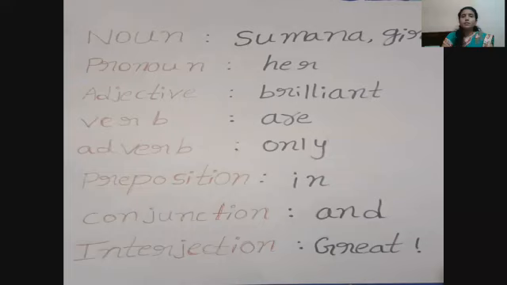Children, write down homework. At least 10 examples in each part of speech. Try. Children, write animal names or thing names, fruit names, and all parts of speech. You can write at least 5 or 10 sentences.